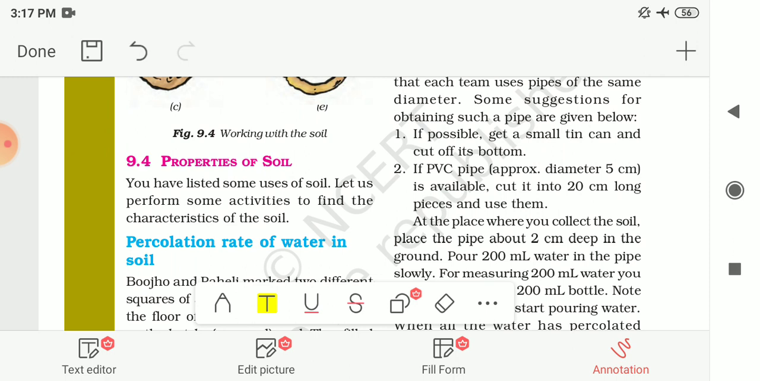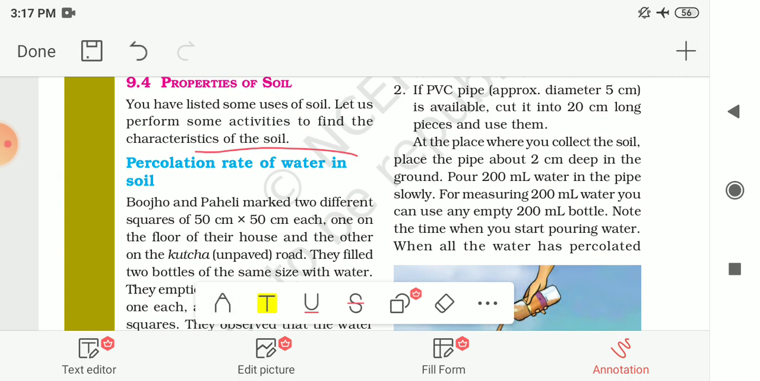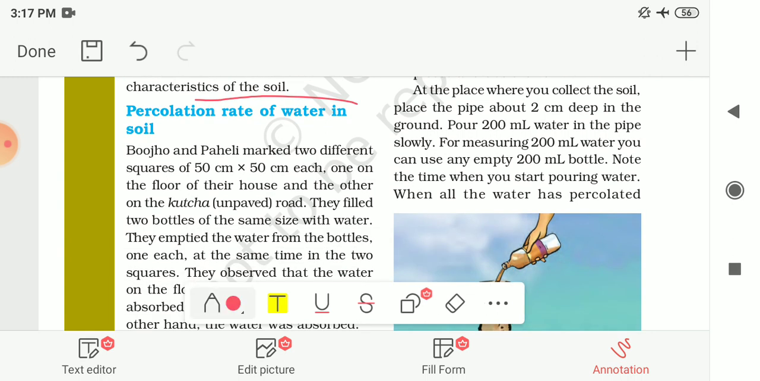You have listed some uses of this soil, where we are using this soil. So now let us perform such activities to find the characteristics or properties of this soil. Here the first one is percolation rate of water in soil. So now let me see what is percolation rate.